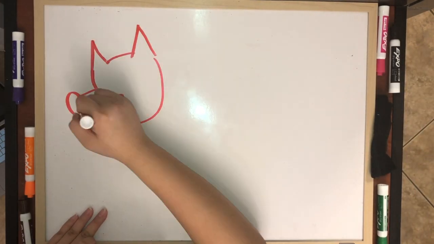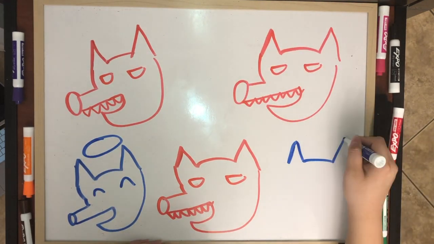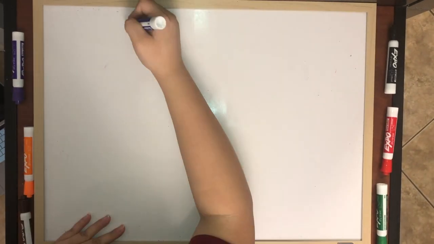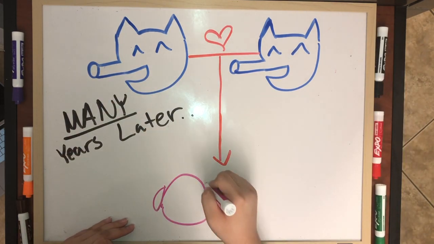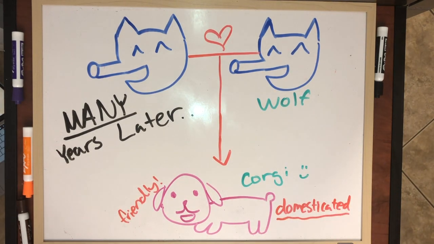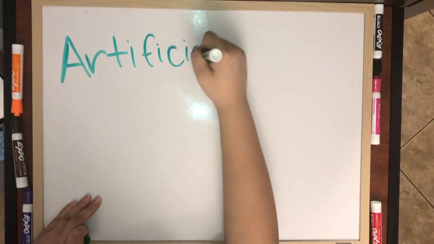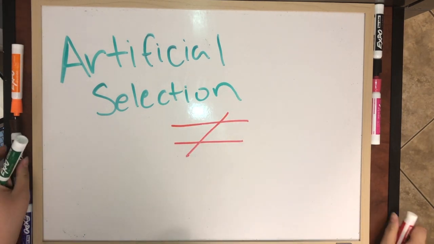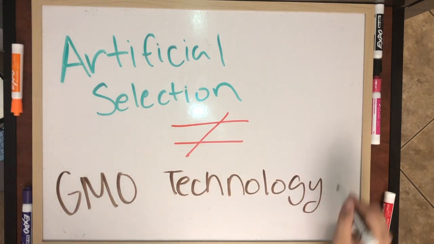These terms describe the process of choosing the organisms with the most desired traits and mating them with the intention of combining and propagating these traits through their offspring. The repeated use of this practice over many generations can result in dramatic genetic changes to a species. While artificial selection is not what we typically consider GMO technology today, it is still the precursor to the modern processes and the earliest example of our species influencing genetics.